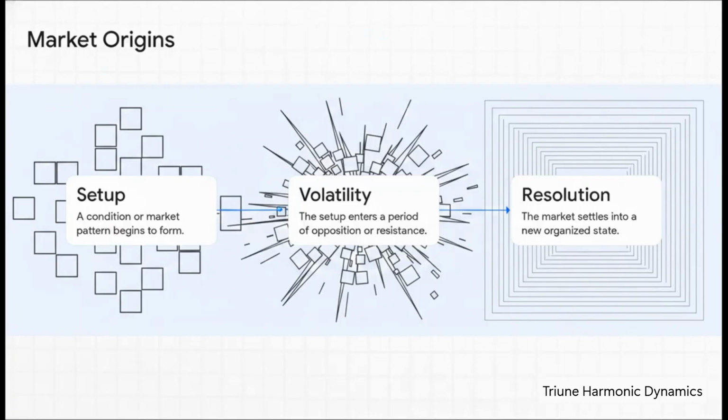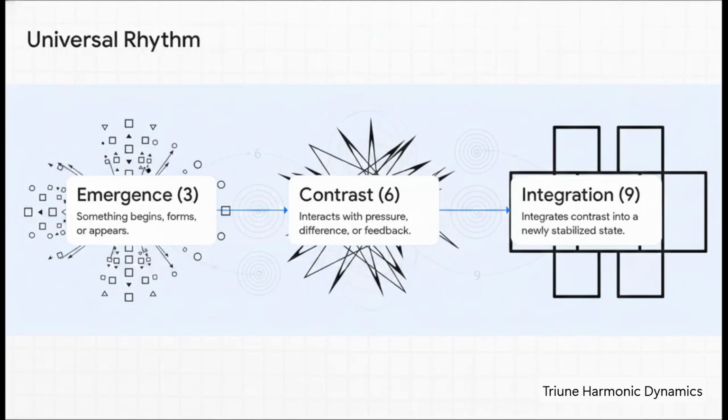First, you'd get a setup, a new market condition forming. Then, boom, it hits a period of volatility, facing intense resistance or opposition. And finally, it hits resolution, where everything settles down into a completely new organized state. But here's the real light bulb moment. Brown realized this wasn't just about stocks and graphs. This financial pattern could actually be a proxy for a universal structure of organized change.